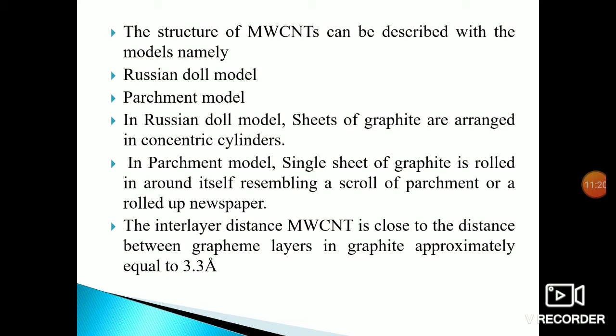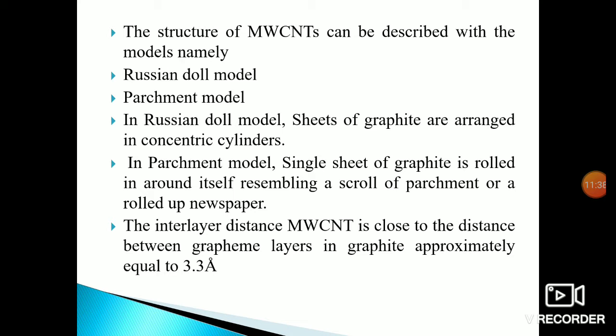Multi-wall carbon nanotubes can be described with two models: the Russian Doll model and the Parchment model. In the Russian Doll model, sheets of graphite are arranged in concentric cylinders.